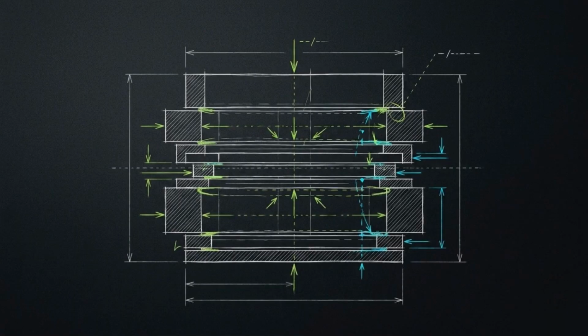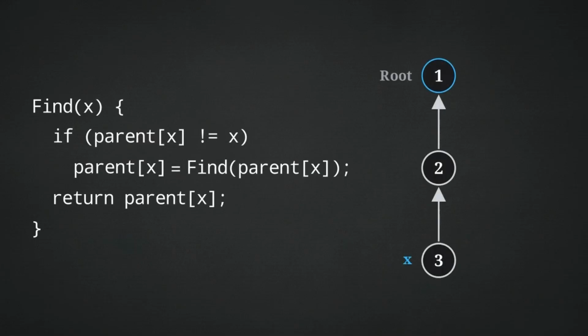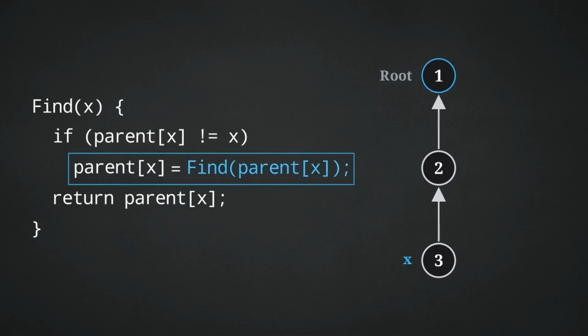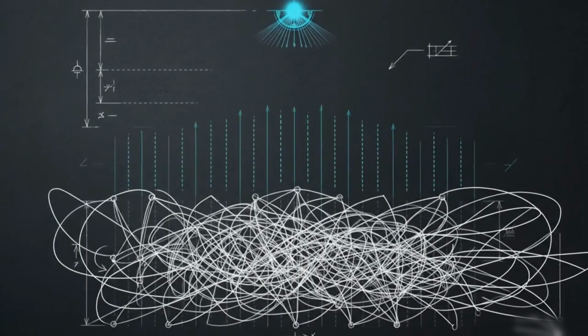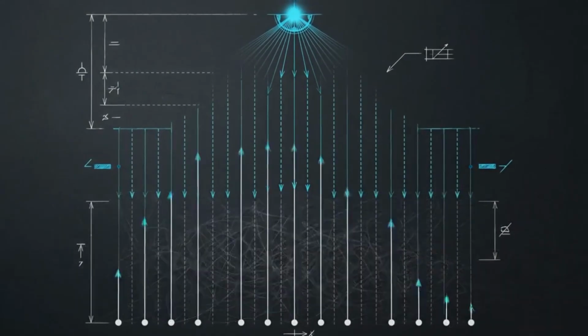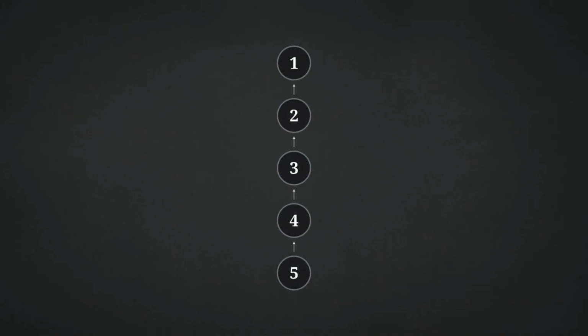This brings us to the second optimization, path compression. This is a reactive heuristic, meaning it flattens the structure as a side effect of querying the data. In the optimized find function, the code intervenes directly during the variable assignment, setting the parent of x equal to the result of the find operation. The core trick is that the code intercepts the return value of the recursive call. As the function traces back up the tree, it uses that ultimate root value to rewrite the pointers of every node it touches.